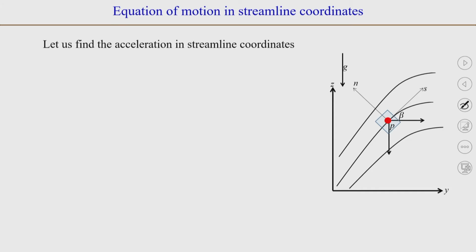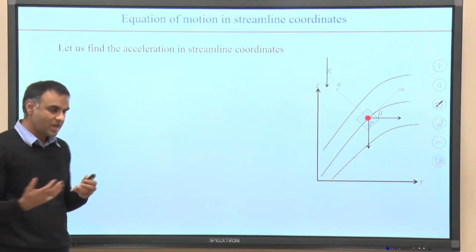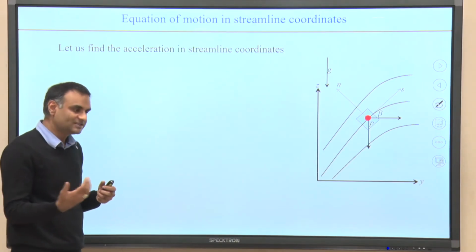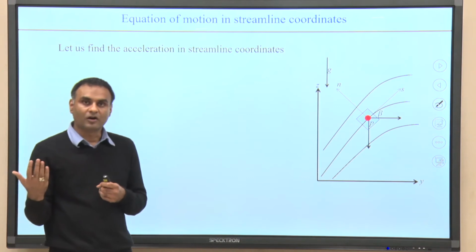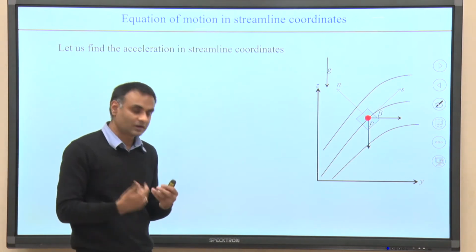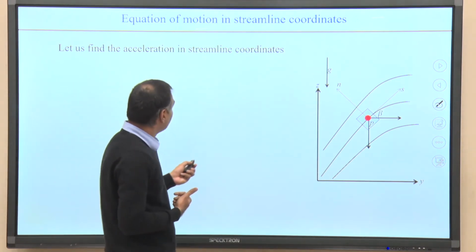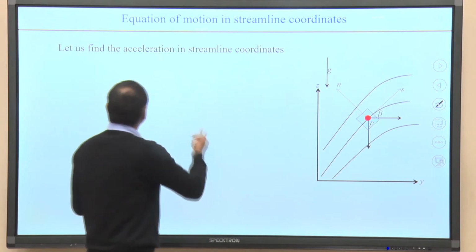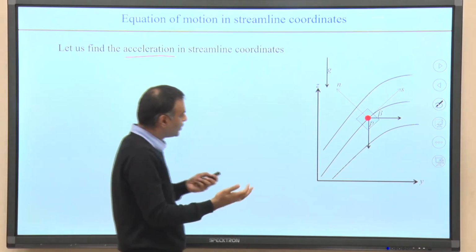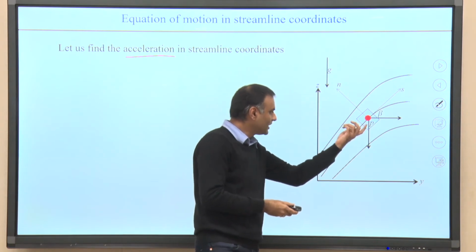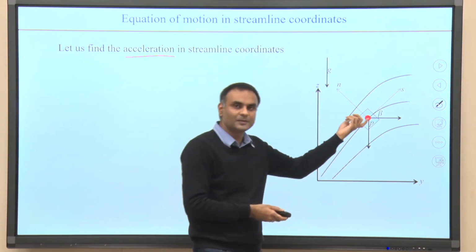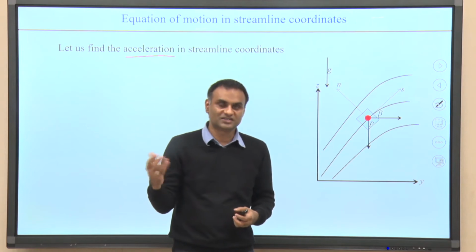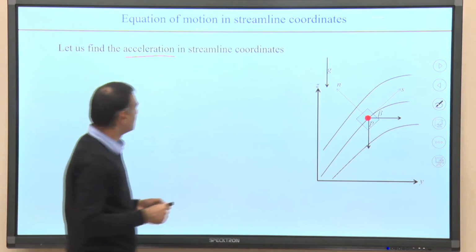So, first we need to write the acceleration, and then we can write F equals m a along the streamline coordinate and F equals m a along the normal direction. For that we need the acceleration, because we know the volume of this fluid element. So, the mass of this fluid element dm will be rho into dx dy dz, and what we need to know is its acceleration.